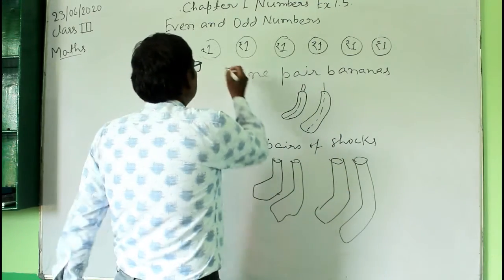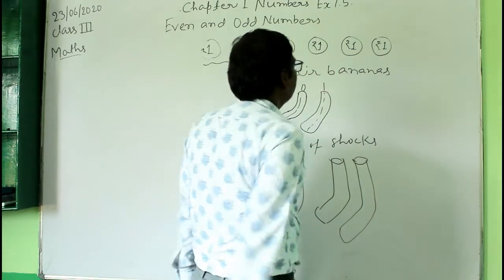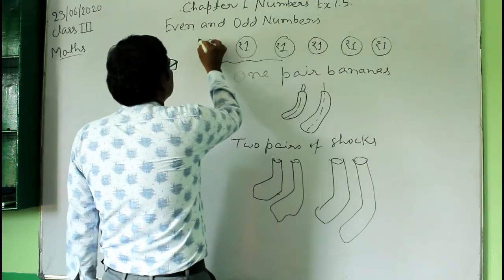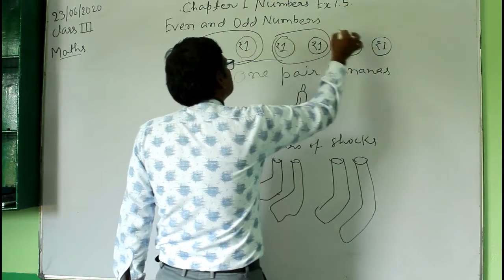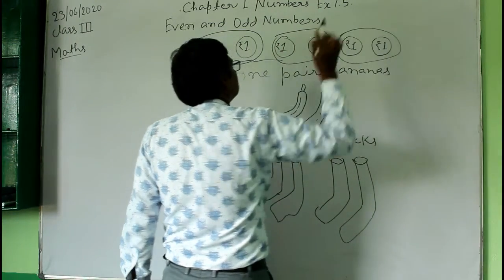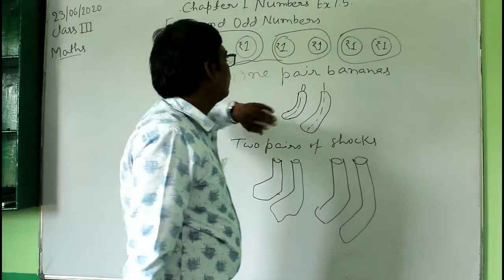Here you have 6 coins, right? So you can make pairs. See, this is 1 pair, this is 1 pair, and this is 1 pair. So you have 3 pairs of 1 rupee coins.